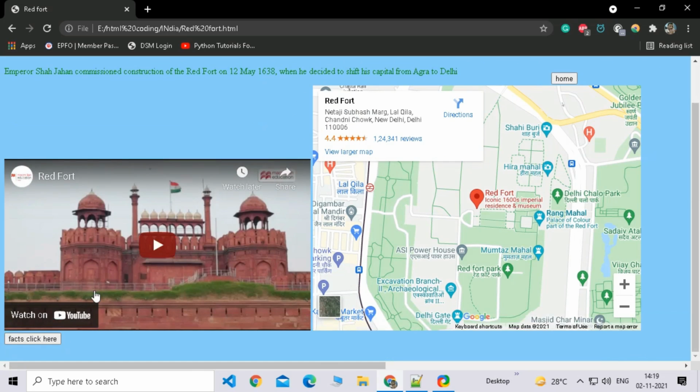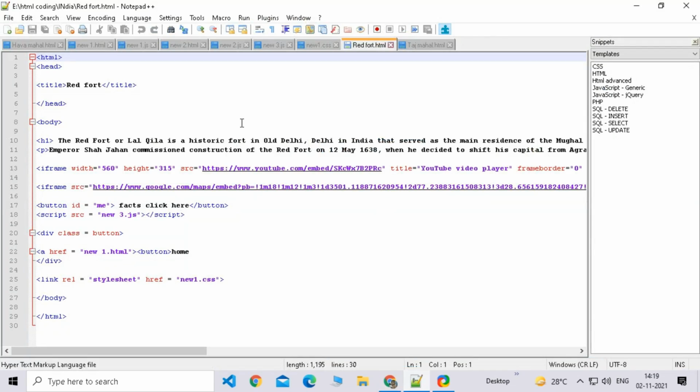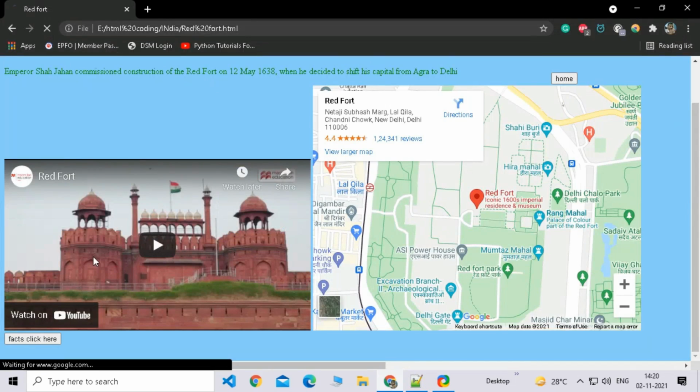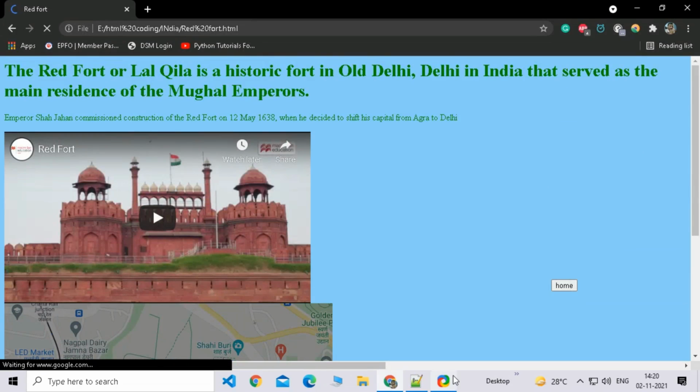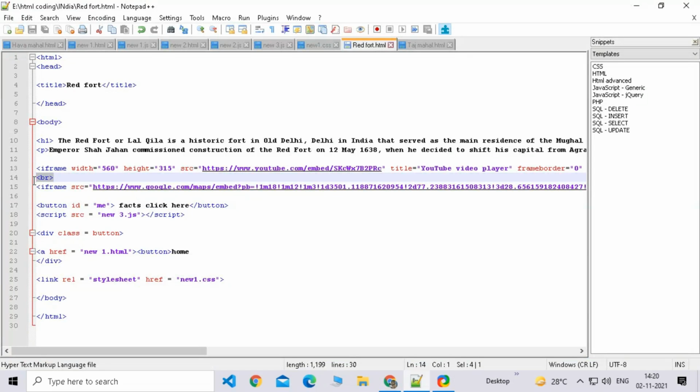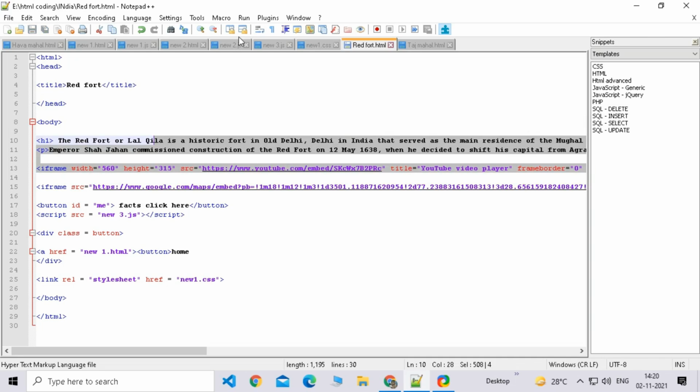Now I will show you something interesting. There's a video and a map. But this time you might have noticed that the video is not on top; they are side to side. That was happening just because this time I have not added the break tag. If I add the break tag, then it will change. It will be bottom order. Just check out. See, so it is now bottom order. The BR, or break, means that there will be a line in between, so that they won't be side to side. But I want them to be side to side, so that's why I didn't change it.